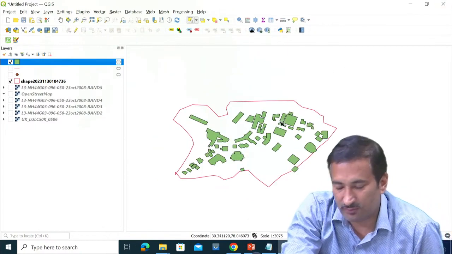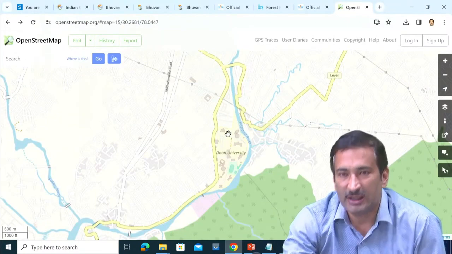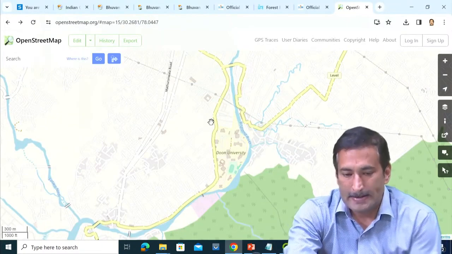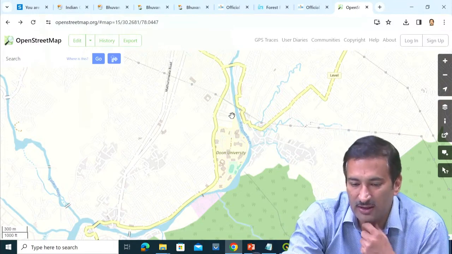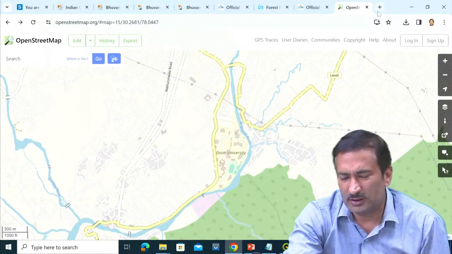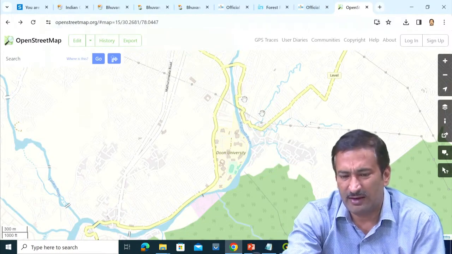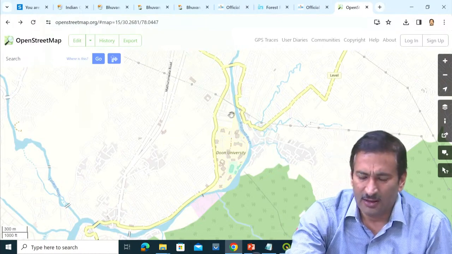So this is one of the very good geodata portals. You try to explore this OpenStreetMap also, and it has a huge amount of data sets. There are data sets related to soils, all the infrastructure, geology, many themes. If you just Google what are the themes that are available with OpenStreetMap, you will find a wealth of data is available.